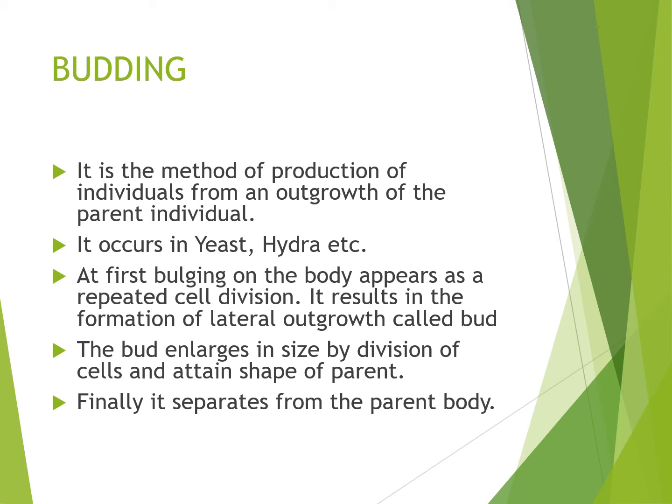Finally, there are two conditions: the bud may detach from the parent body, or it may remain attached. This way a complete organism like the parent develops from a small bud.